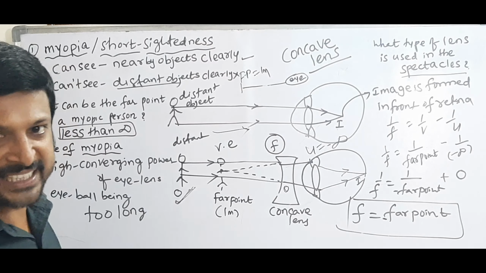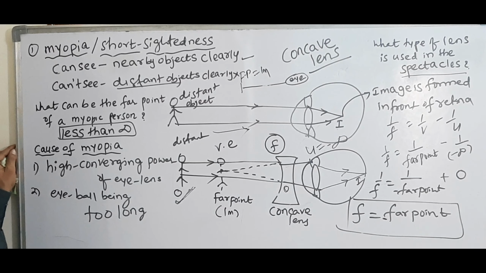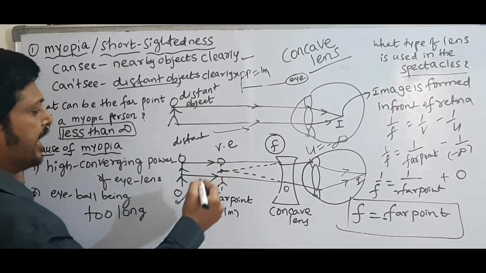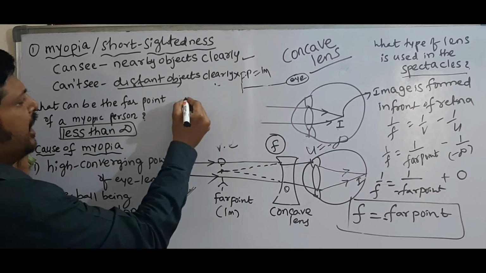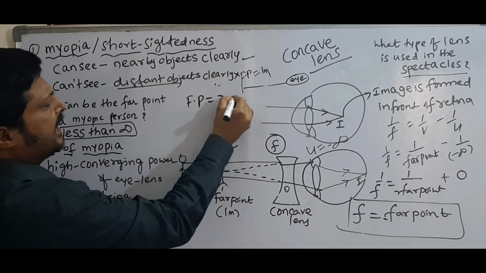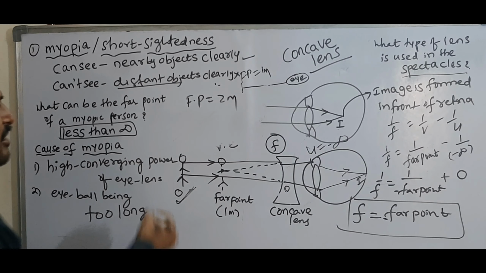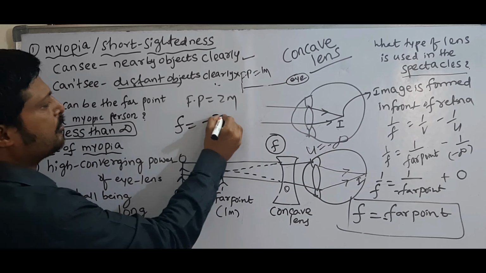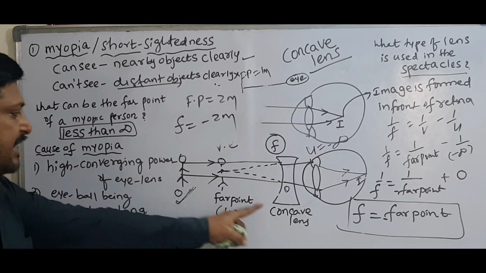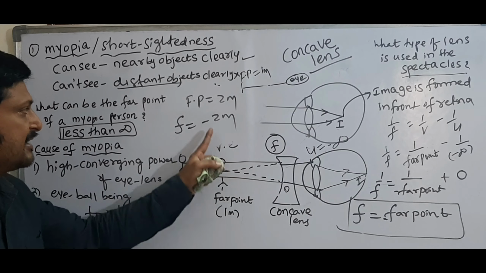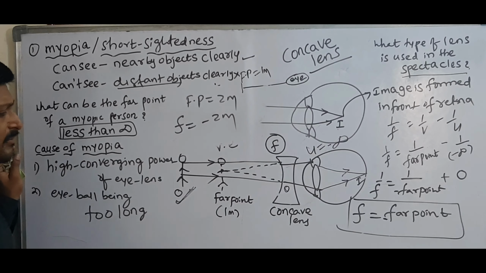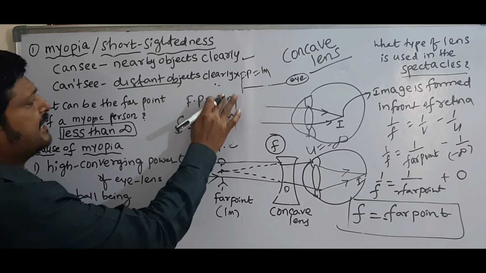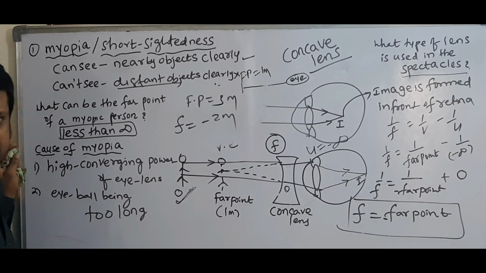Suppose another person is suffering with myopia. He is able to see only 2 meters, so his far point is 2 meters. Then the required focal length of the concave lens is minus 2 meters. Suppose another person's far point is 3 meters.